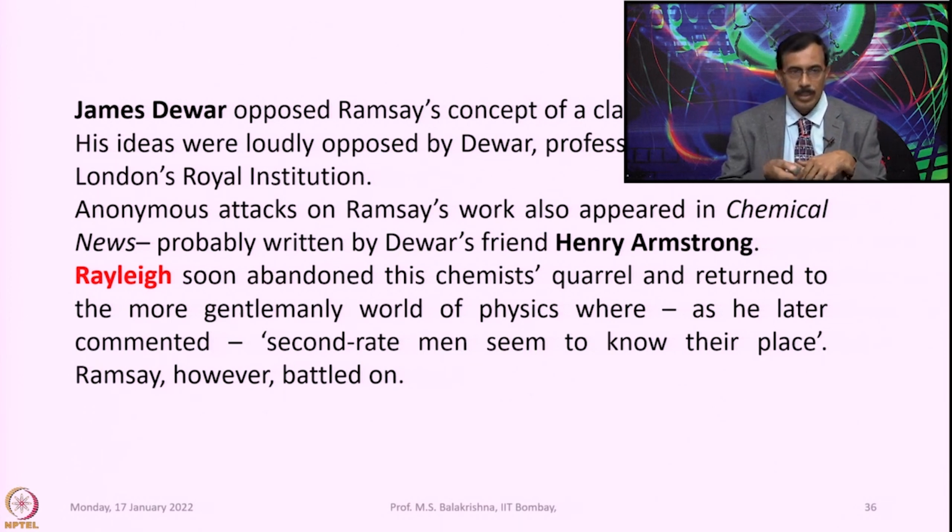Rayleigh soon abandoned this chemists' quarrel and returned to the more gentlemanly world of physics, where, as he later commented, second rate men seem to know their place. Ramsay however battled on. That means Rayleigh, after seeing unworthy criticism, gave up and got back to physics research, but Ramsay continued.